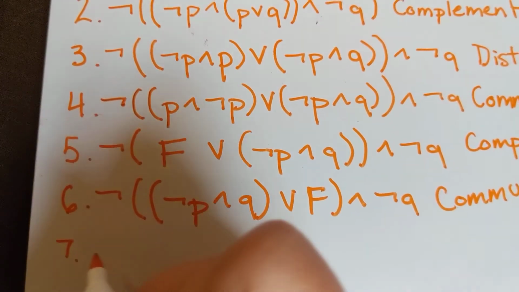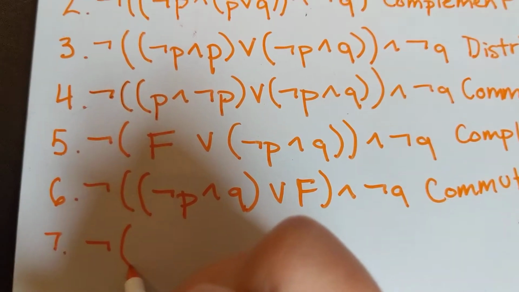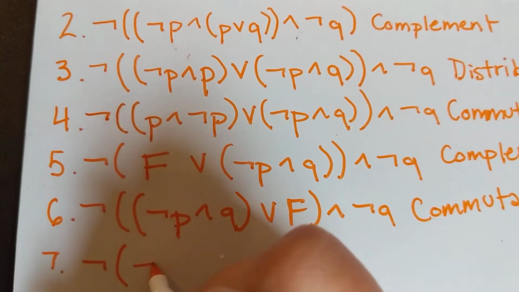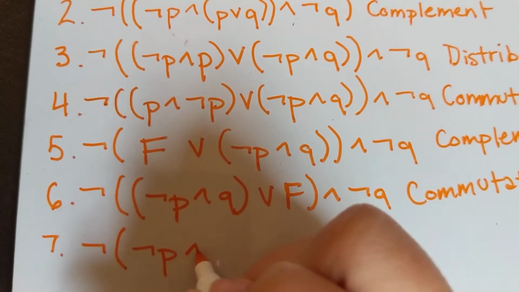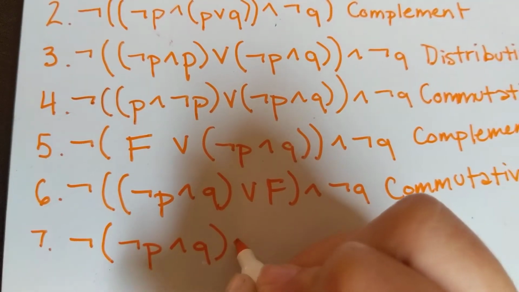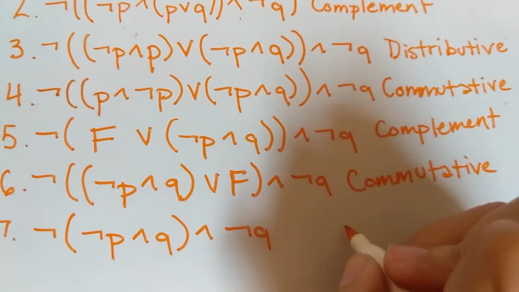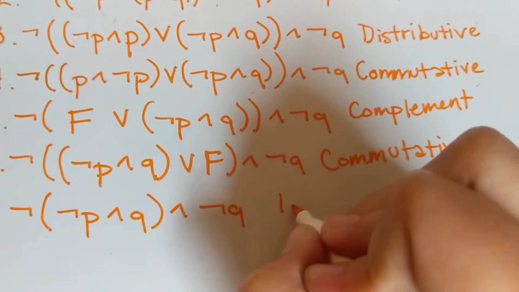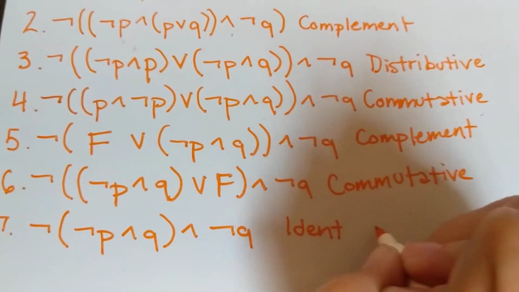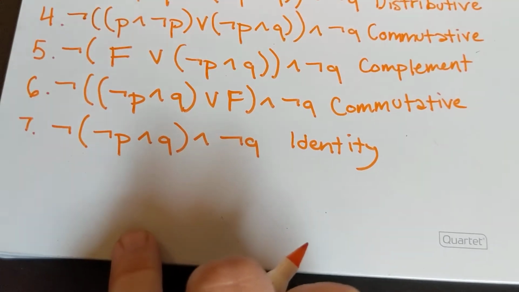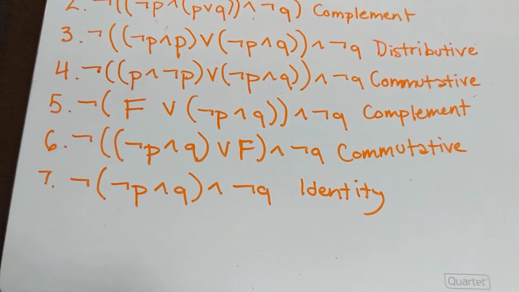And we have not P and Q and not Q by the identity property. Look at that. Woohoo! So great.